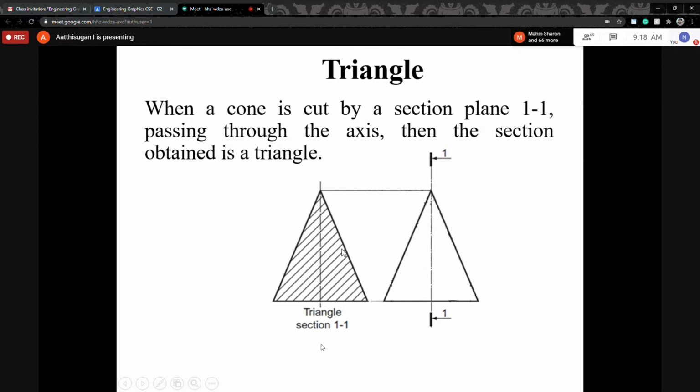Imagine from this side you can see the same triangle. So this shading indicates the cut portion, which means half portion of this conic. That is one case.